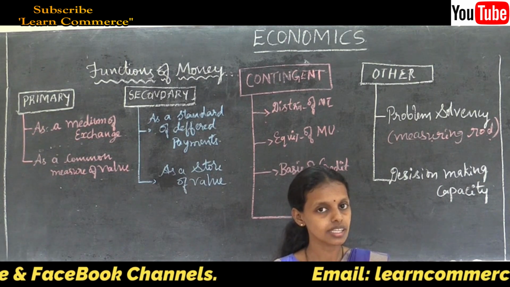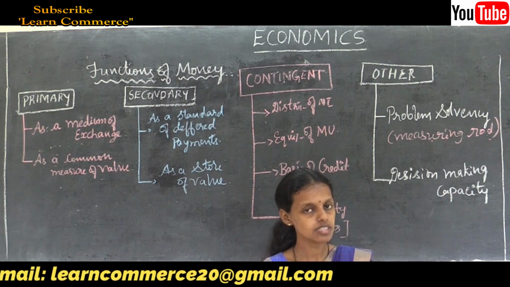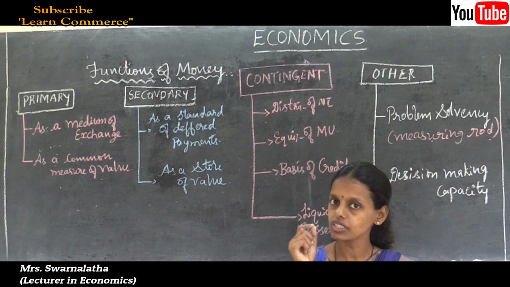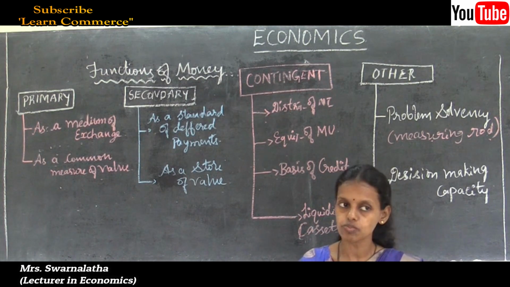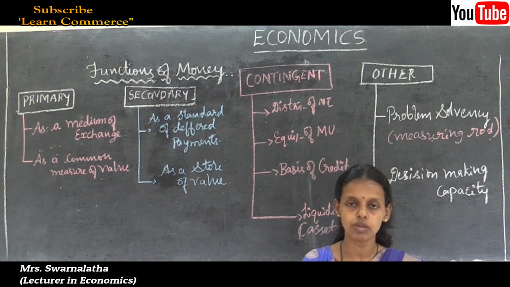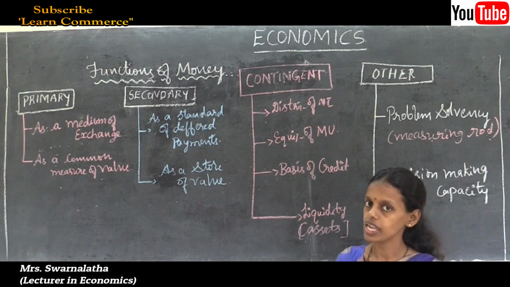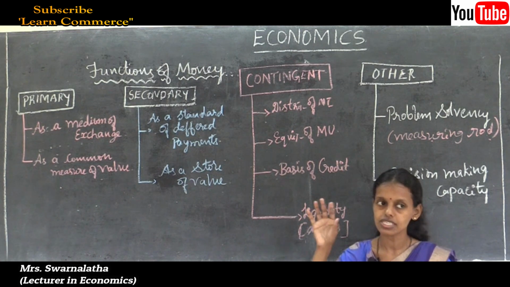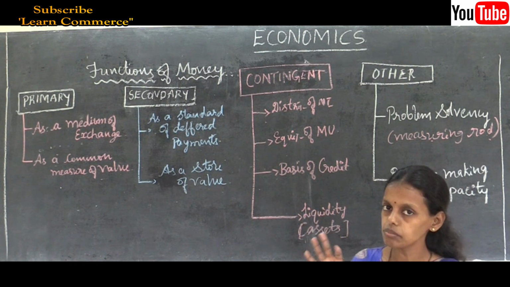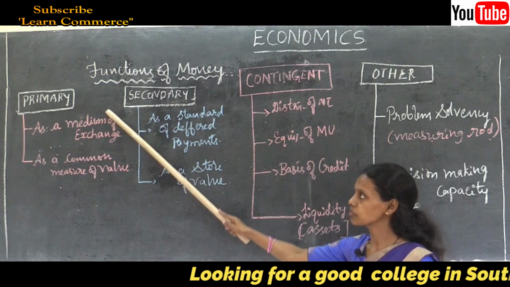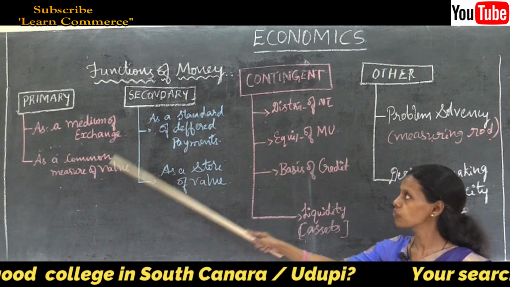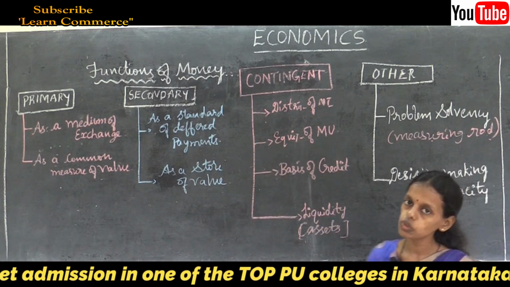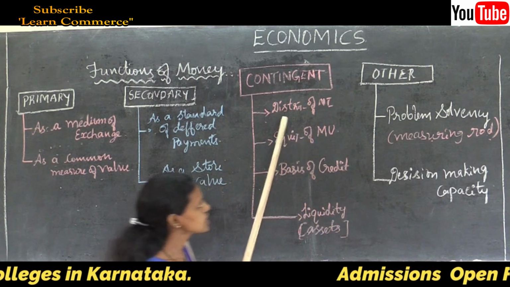Money is what money does; it performs all other functions. It has general acceptability. Money has the capacity to be generally accepted by all, legally accepted by all, as a medium of exchange. Thus, all four functions we are going to study under the famous couplet: Money is a matter of functions for a medium, measure, standard and a store. Primary functions: medium of exchange and measure of value. Secondary functions: standard of deferred payments, store of value.